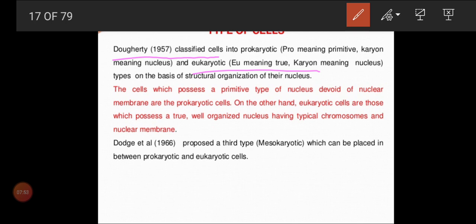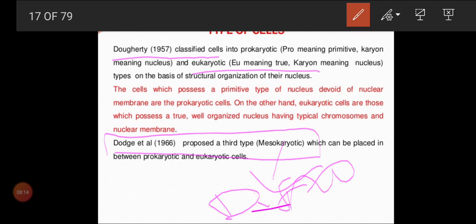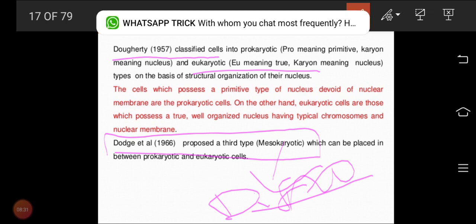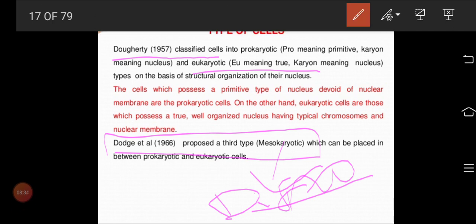And Dodge et al., 1966, proposed this, which is very important in competitive-based questions, children. Dodge et al., 1966, proposed a third category, that is mesokaryotic, which can be placed between prokaryotes and eukaryotes. What is the mesokaryotic example? Dinoflagellate. Why was it kept between pro and eukaryote? Prokaryotic means there are no histone proteins. Eukaryotic means histone proteins will be seen. But in mesokaryotic, like dinoflagellate, the nucleus is covered by a nuclear membrane, but there is no histone protein. That's why we can call it a separate group, mesokaryotic. Is that clear, children?